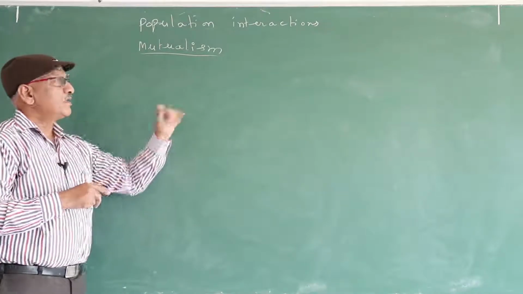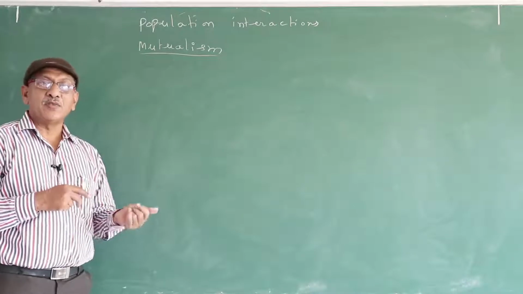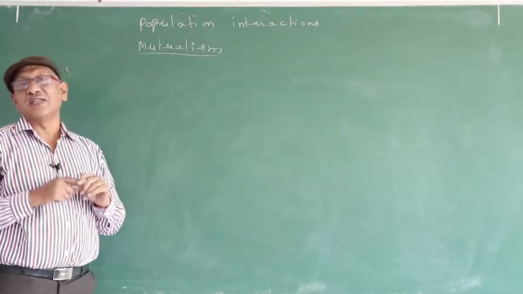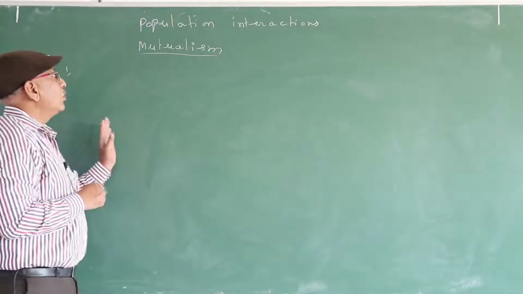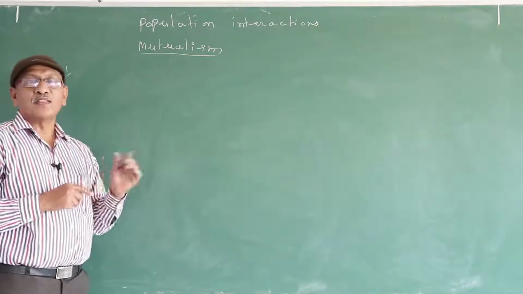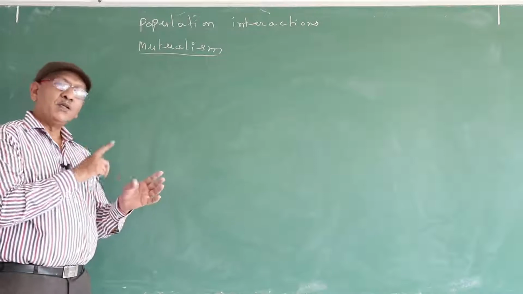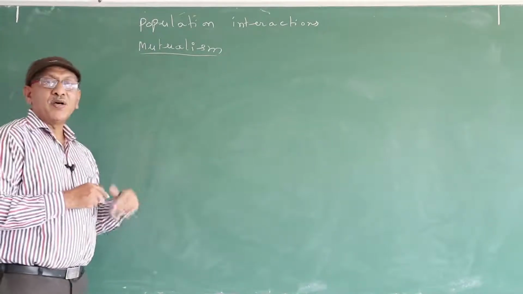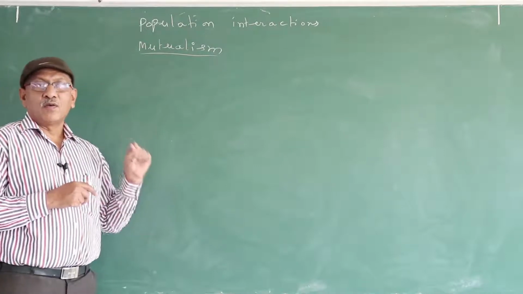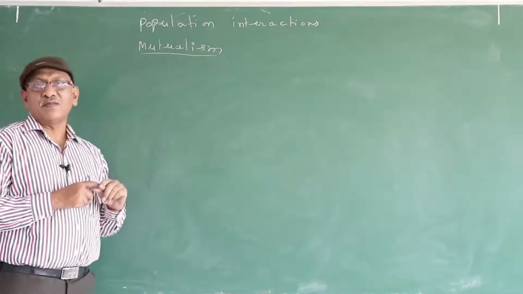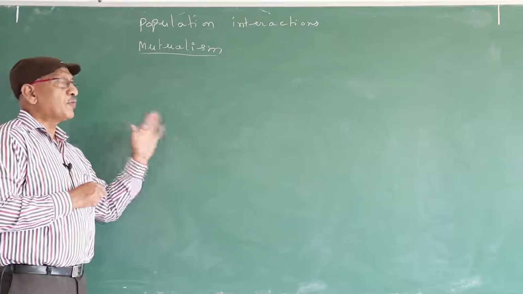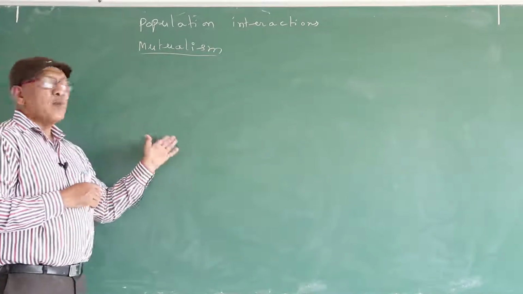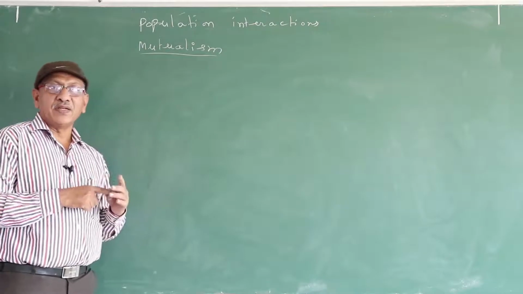The plant species depends upon the animal species for either pollination or dispersal of seeds. So most of the examples for mutualism are between plant and animal species. In this manner, plant species are benefited.